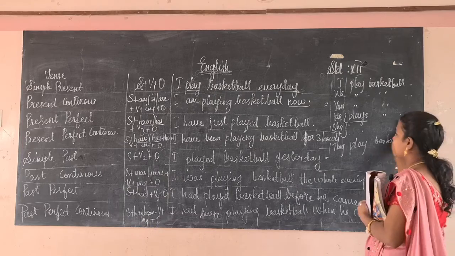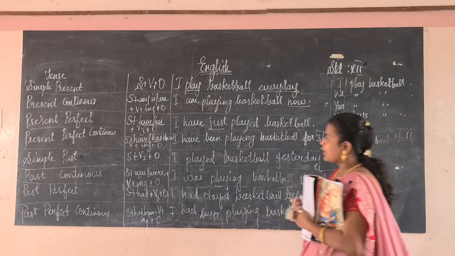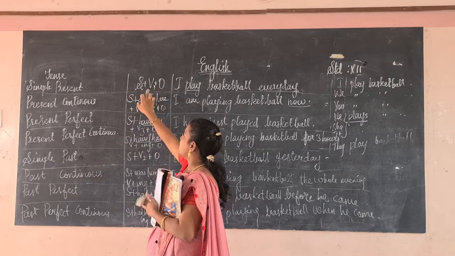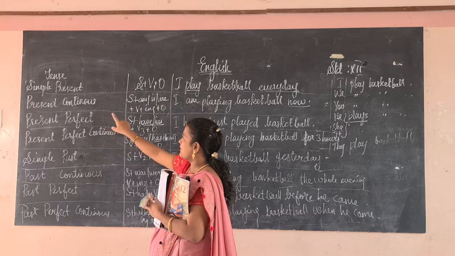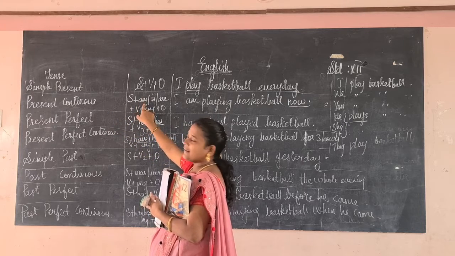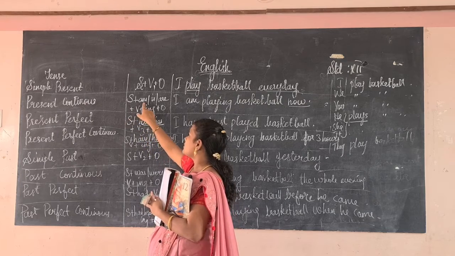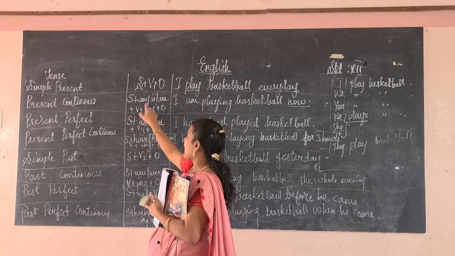I hope you have understood. So the only thing you have to remember is the pattern. If it is a simple present, it should be in the form of subject, V1, object. If it is present continuous, subject, after that, according to the first person, second person, third person, we have to supply the be verbs, am, is, or are.